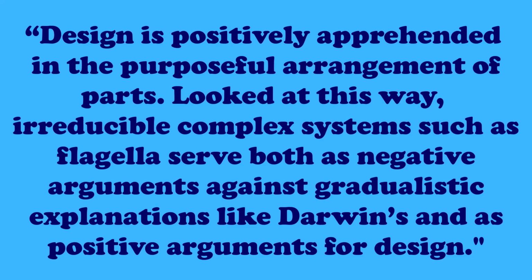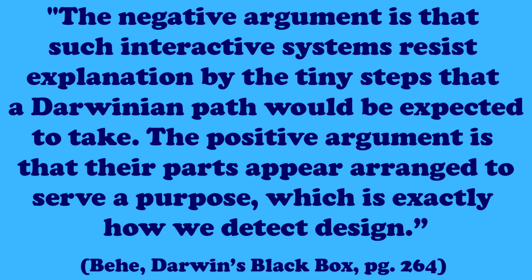Looked at this way, irreducible complex systems such as flagella serve both as negative arguments against gradualistic explanations like Darwin's and as positive arguments for design. The negative argument is that such interactive systems resist explanation by the tiny steps that a Darwinian path would be expected to take. The positive argument is that their parts appear arranged to serve a purpose, which is exactly how we detect design."